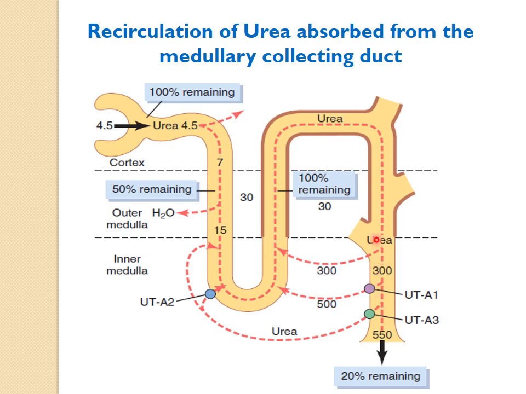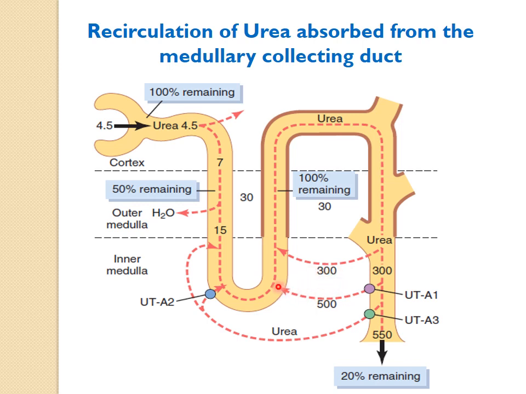And in this portion, the renal epithelial cell of this inner medullary collecting duct contains the urea transporter channel. So through this channel, urea transporter A1 and urea transporter A3 channels, the urea will diffuse from the tubules into the renal interstitium. So that will again help to create this hyperosmolar medullary interstitium in addition to the countercurrent multiplier system.